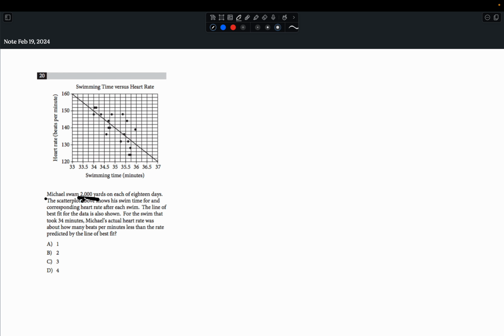So, in these type of questions, you usually don't need any sort of context. We sometimes might, but in this question, we actually don't. So the first thing we have to pay attention to is the scale at which the graph increases. The more important one in this situation would be the y-axis.